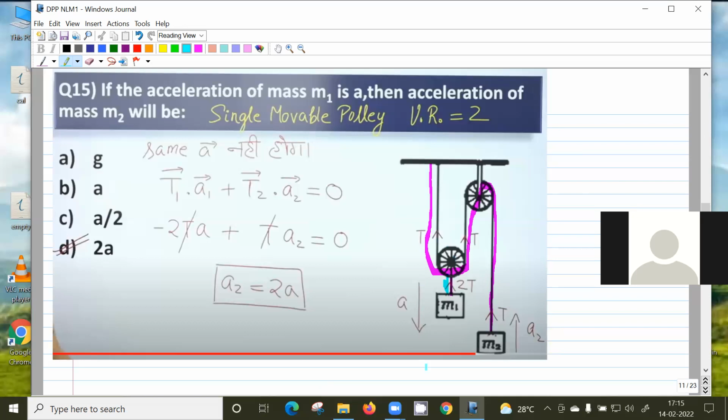Okay, so what will be the acceleration of m2? It will be twice, minus a of m1. The sign you can fix, that's not a problem, but just consider the magnitude.